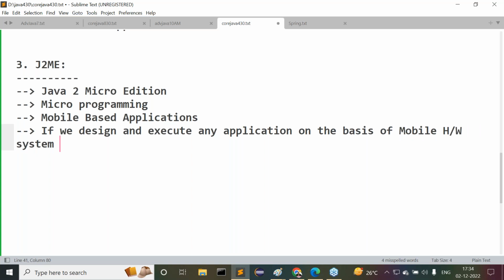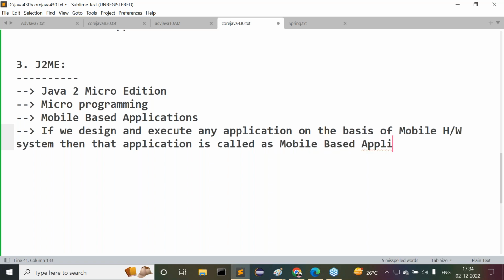On the basis of this mobile hardware, if we design and execute any application, then that application is called a mobile based application. Guys, observe carefully what I'm telling you.